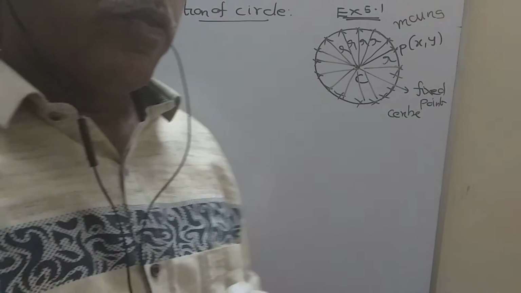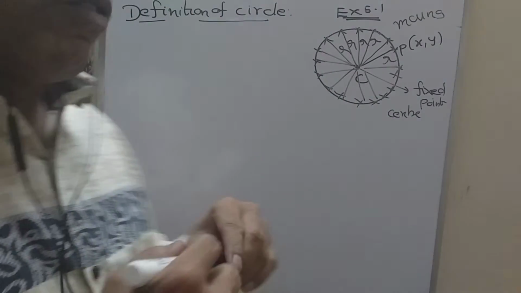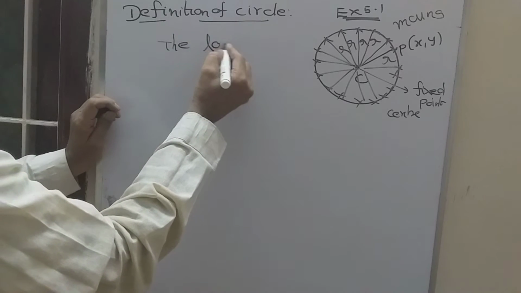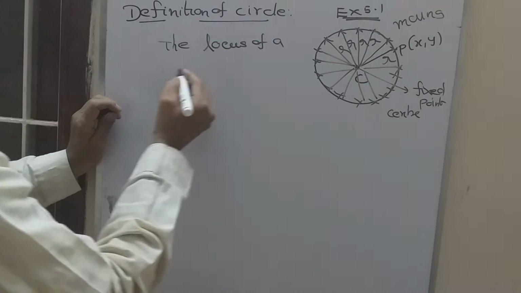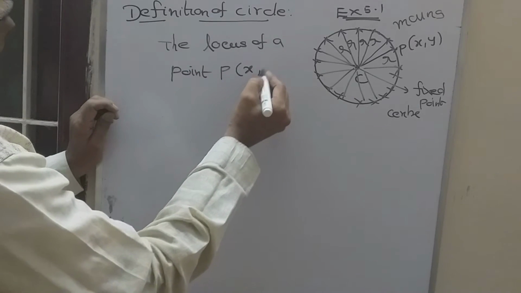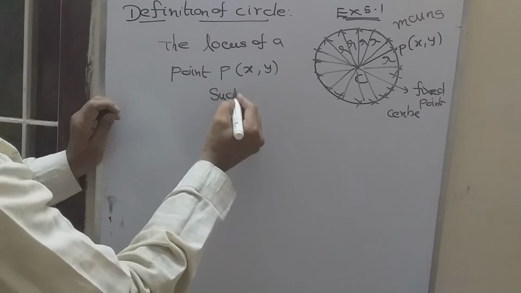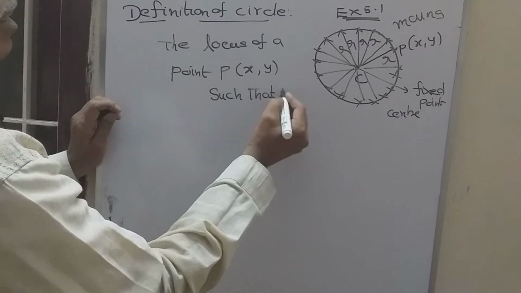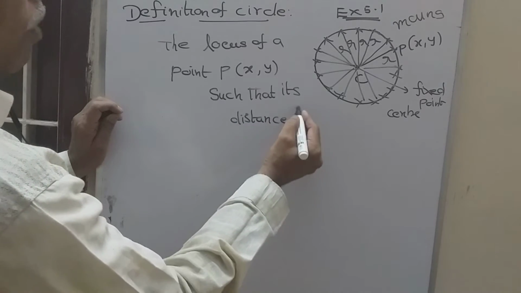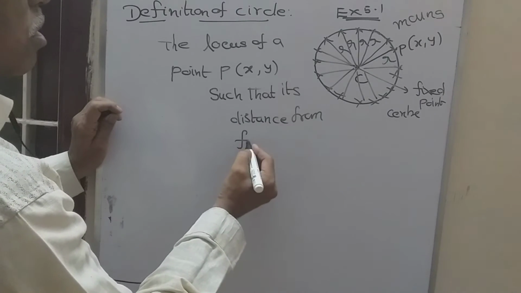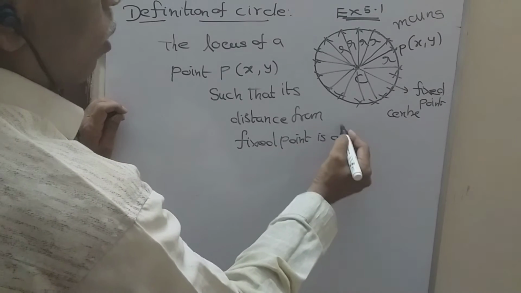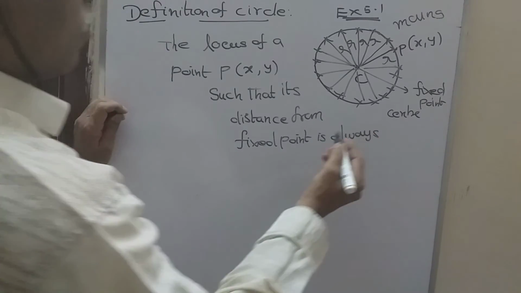Now we will see various forms of the circle. First, let me write the definition of a circle. The locus of a point P(x, y) such that its distance from a fixed point is always constant.